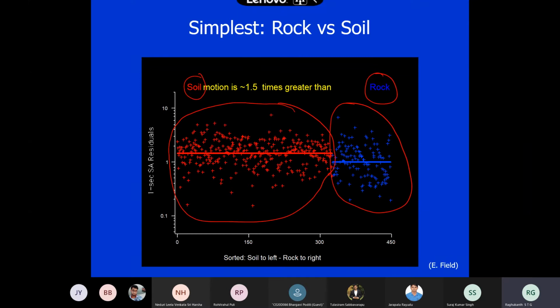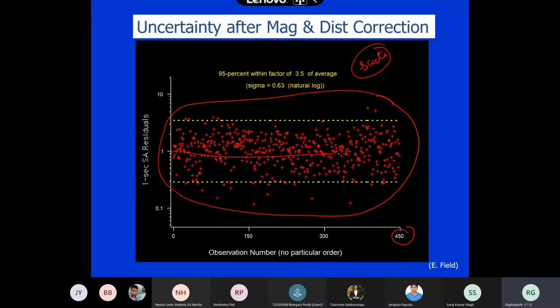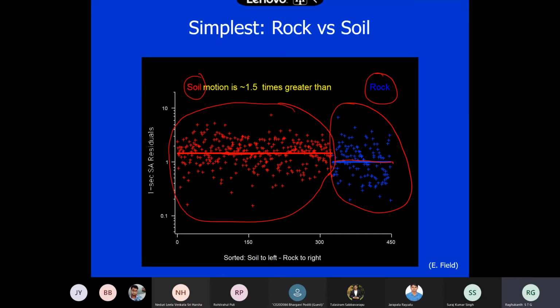So what does it tell you? The mean value of soil is here and the mean value of rock is somewhere here. If you add one constant, one more coefficient which tells soil or rock, then you can make this error look like this also. You followed? People have observed that not only magnitude and distance, but even soil plays a very important role, and they have included it.